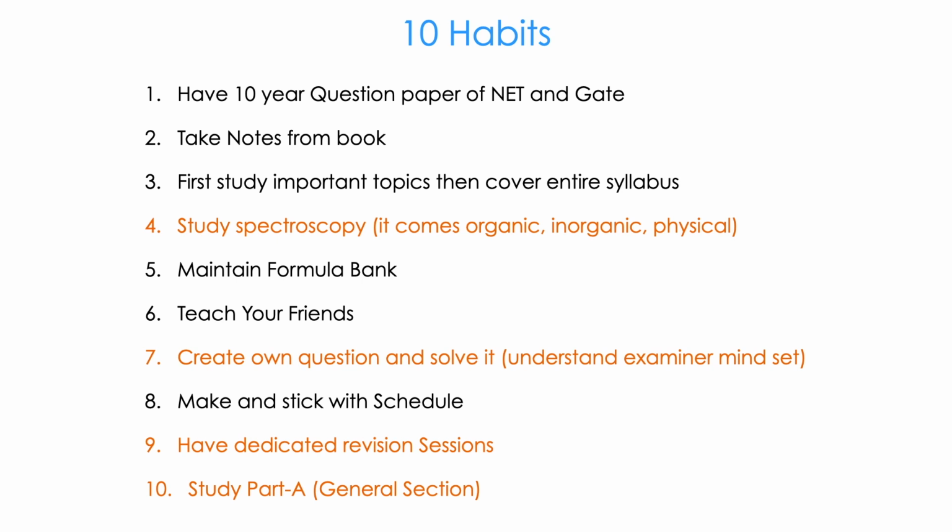Then the successful student should take notes from the book, because notes reduce the number of pages, as we discussed. Then the topper will study the important topics, and then cover the entire syllabus. The fourth and important one is study spectroscopy. This is very important because it comes in organic, inorganic and physical. So you should have this habit.